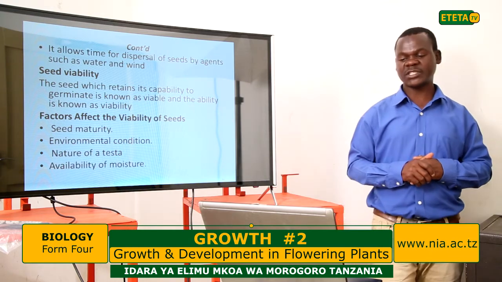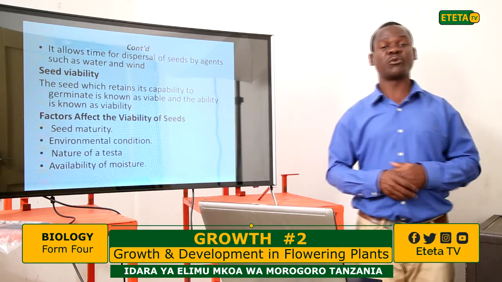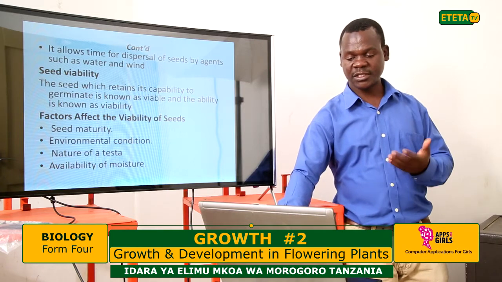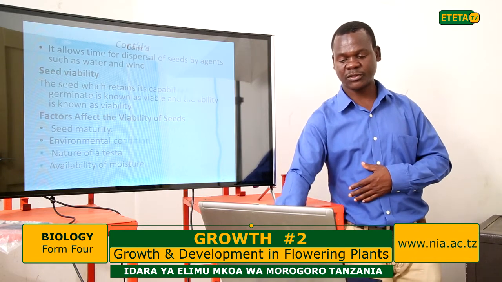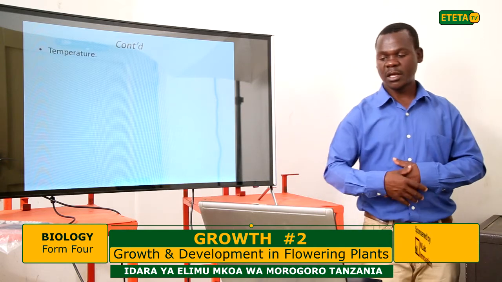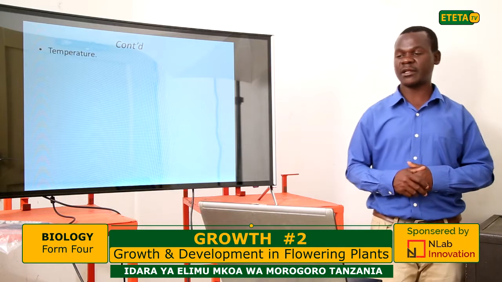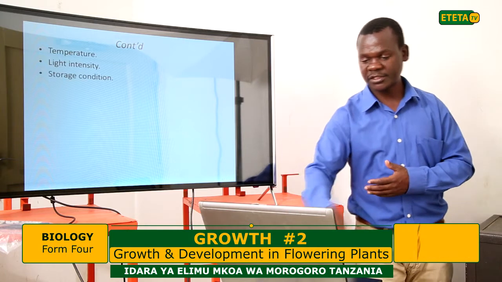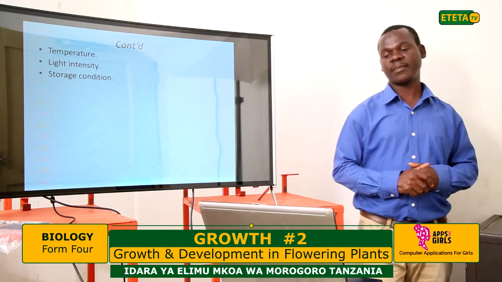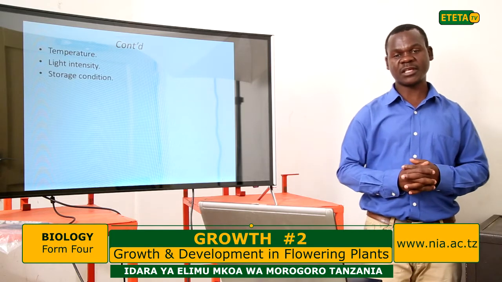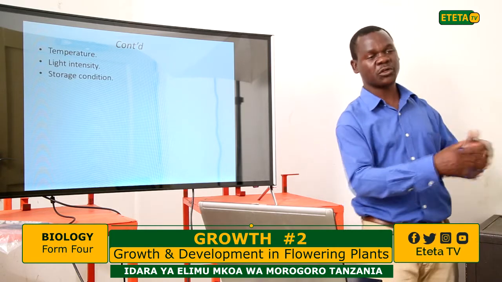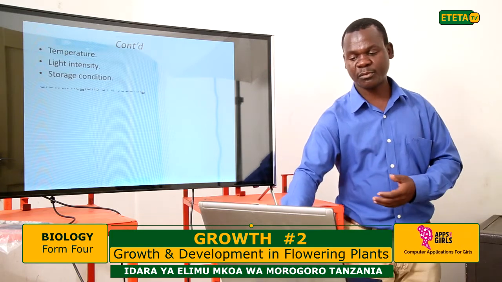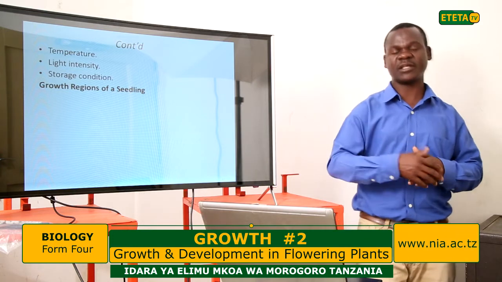Availability of moisture: as we've seen before, water is a condition necessary for germination. So when the seed fails to get water, it cannot germinate. Temperature is also a condition which can affect seed viability. Then light intensity and storage condition. How do you store the seed? When the seed is stored in wet conditions in such a way that it gets rotten, it will be a problem. If it is stored where there is too high a temperature, it can also kill the embryo.